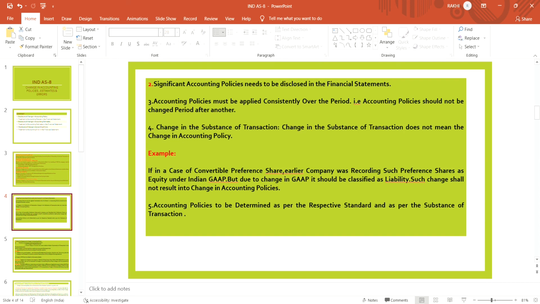Accounting policy is to be determined as per the respective standard and as per the substance of the transaction. What the standard says, the policy should be determined accordingly.